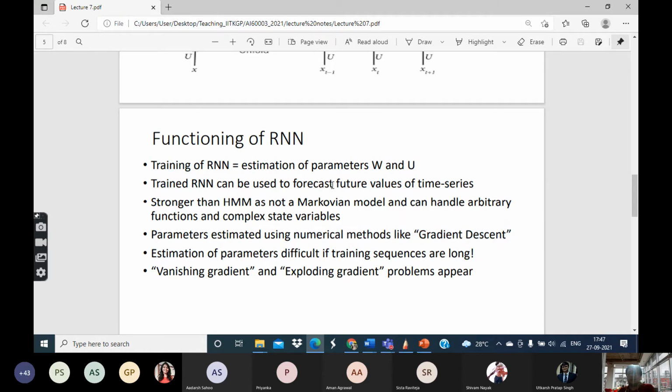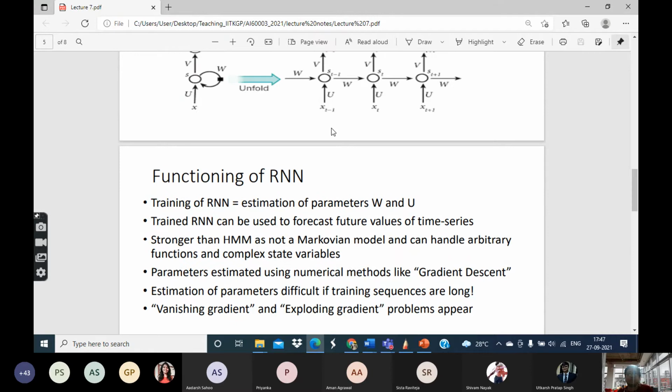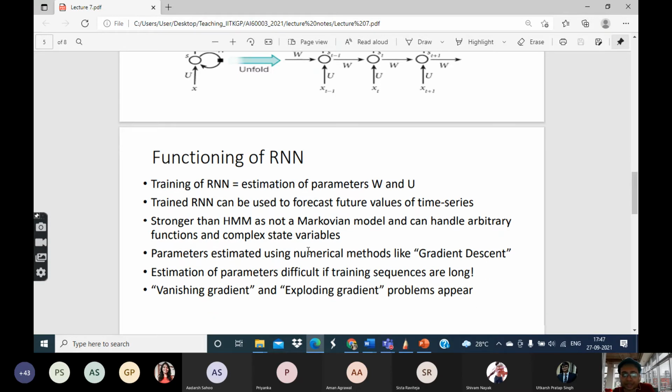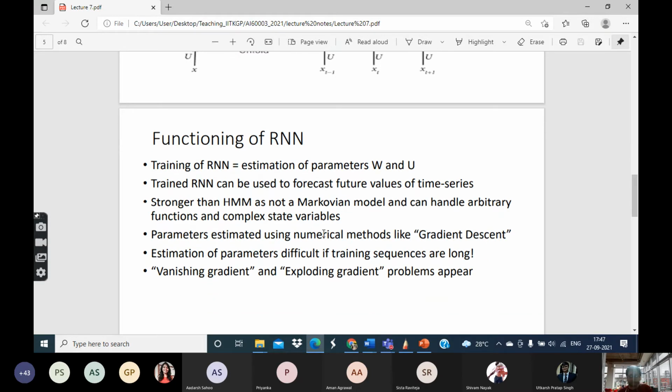There is a loss function which is defined, and it tries to choose the parameters W, U, V, etc., so that the value of that loss function is minimized. In a sense, it's the same approach as linear or lasso regression, but the only thing is that the parameters are going to be much more complicated in this case.